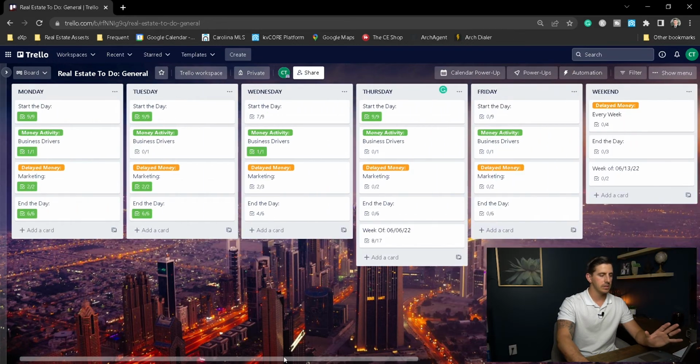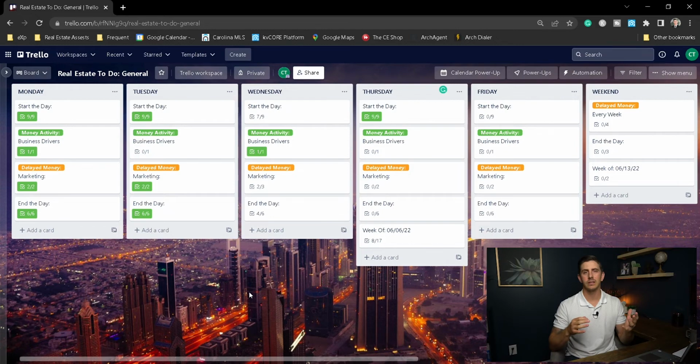Now, the reason I'm doing this is a system I've put in place. It was a time blocking system, a calendar use system that I learned from Tiessen J. Miles, another great agent out in Texas. And basically, this just helps you keep track of the time that you're spending. So green is money activity. These are going to be things that directly bring you business: prospecting, appointments, follow-up, things like that. Orange is going to be delayed money. So these are things that bring in money as well, but they're not necessarily going to be right now business. So things like marketing campaigns, YouTube videos, etc.